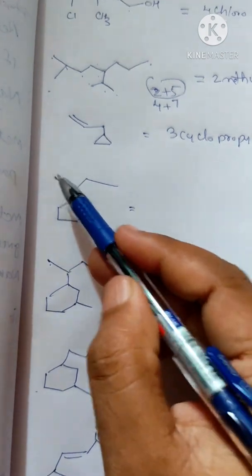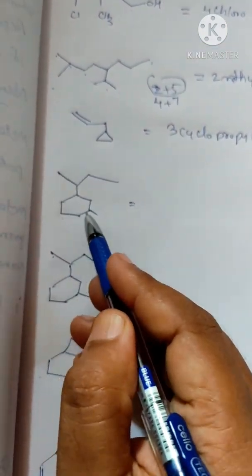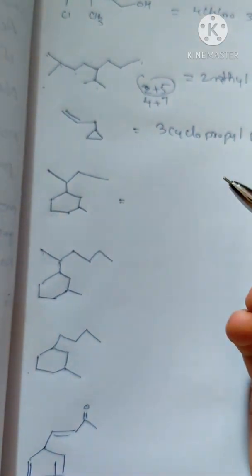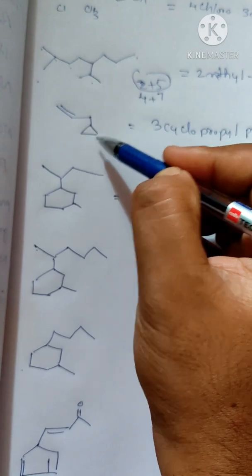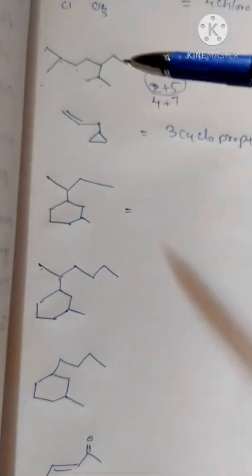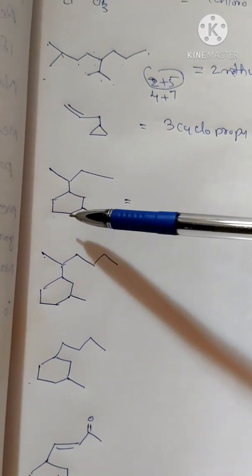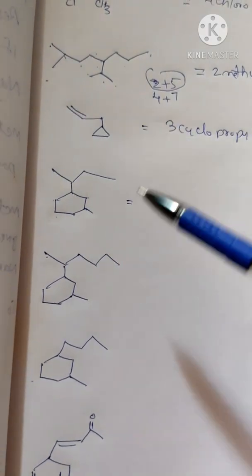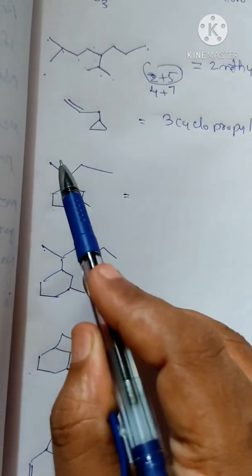Okay, so what will be the name of this compound? We can see there is 1, 2, 3, 4. The longest chain is 4, but the cycle has 1, 2, 3, 4, 5, 6. The cycle has the highest number, so we have to give preference to the cycle. In the previous one, both chain and cycle had the same number of carbon atoms, so we gave preference to the chain. If you have a chain and a cycle with more carbon atoms in the cycle, we have to give preference to the cycle. So in the name, this will be a hanging position, and this also will be a hanging position.